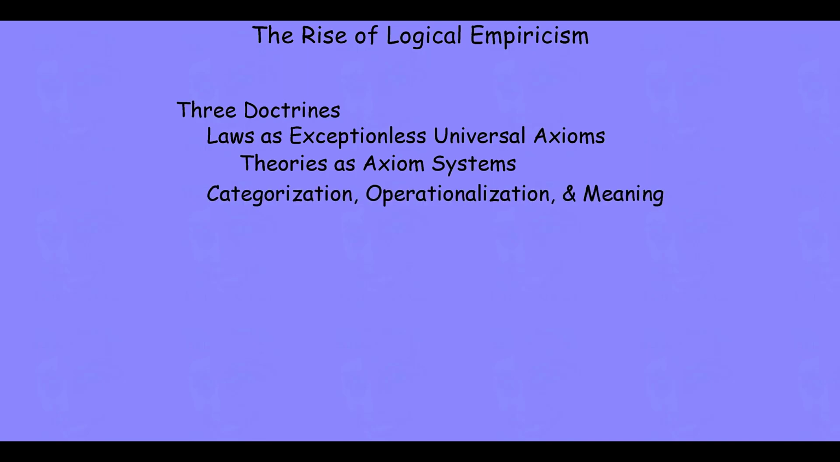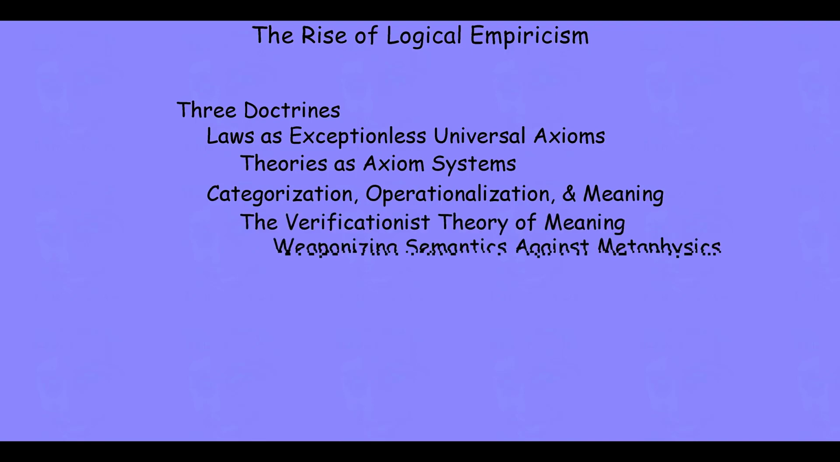Then we'll turn to our second doctrine, the doctrine that the content of scientific theories, both the theoretical terms and the values for the variables within the laws themselves, get their meaning and their values through categorization, operationalization, and a theory of meaning. Specifically, we'll focus on the verificationist theory of meaning. We'll note that the verificationist theory of meaning not only had a positive and constructive role to play in the logical empiricist framework, but it also was weaponized against metaphysics by declaring many philosophical problems and metaphysical systems as meaningless.